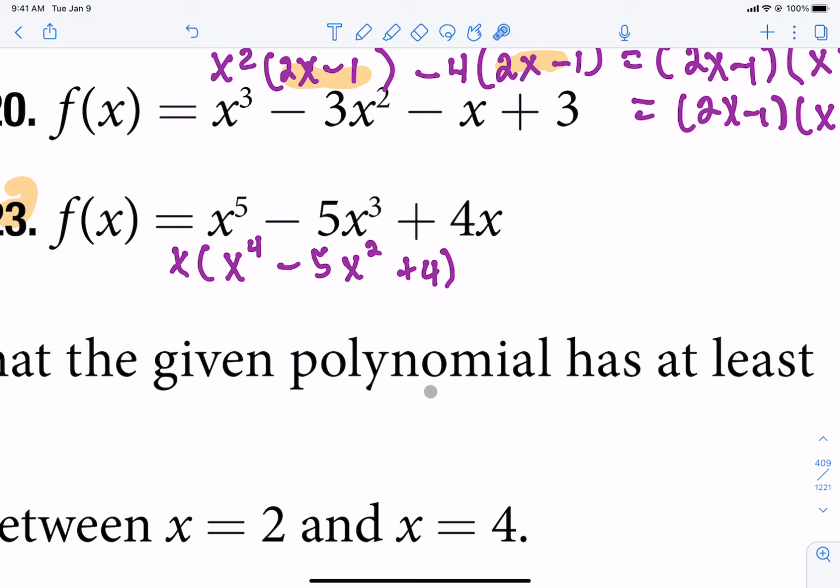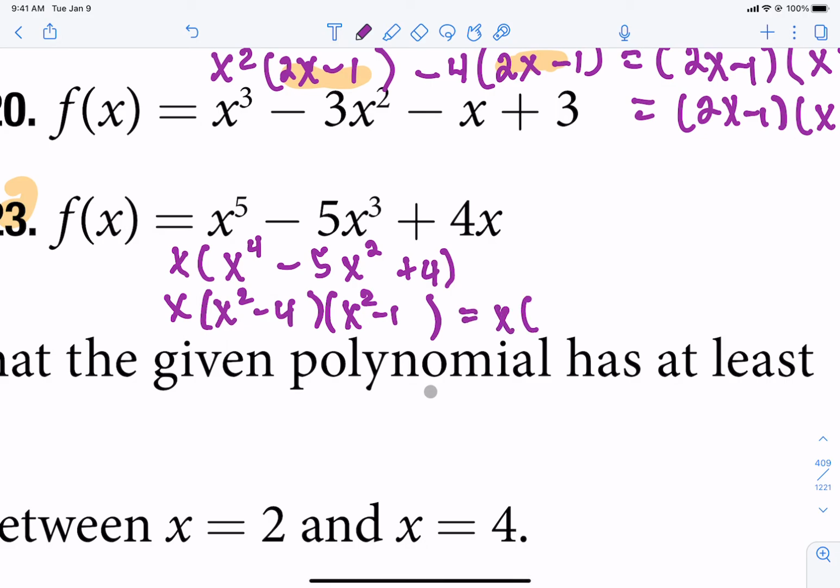Now, when this is a 4 and this is a 2 and then it goes away, that's a good indication they have set it up so that it's factorable into 2 pieces. So we have to ask ourselves, what factors of 4 add up to the 5 in the middle? Well, 4 and 1 are the things we want. So this would be x squared minus 4 and x squared minus 1. Both of those are a difference of squares. Factor them one more time.